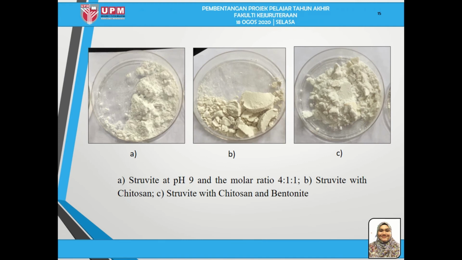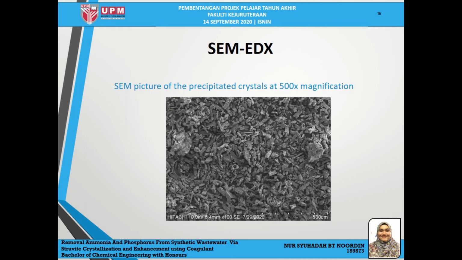So, this is the dry struvite that was obtained. A is struvite at optimum condition, B is struvite with chitosan, and C is struvite with chitosan and bentonite. As you can see, the struvite is in powder form. So proceed on to the characterization part. As I mentioned earlier, the best struvite formation will be submitted to analysis.